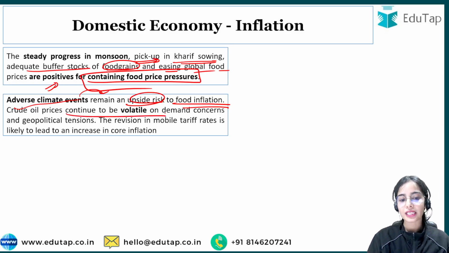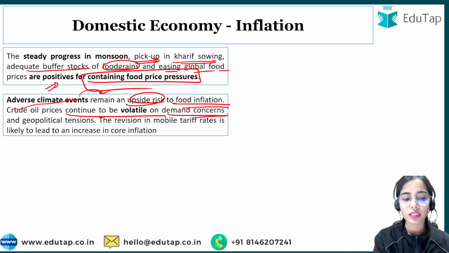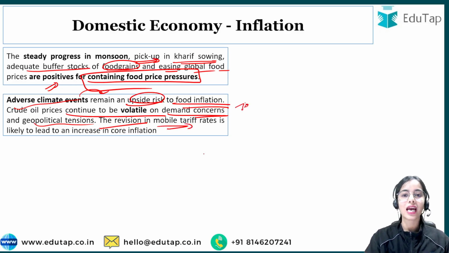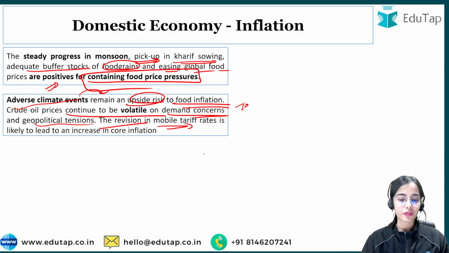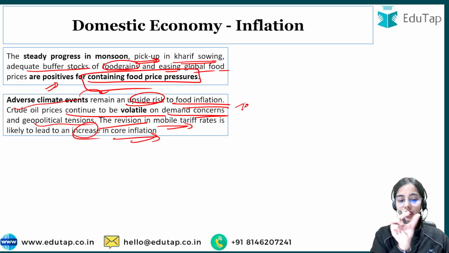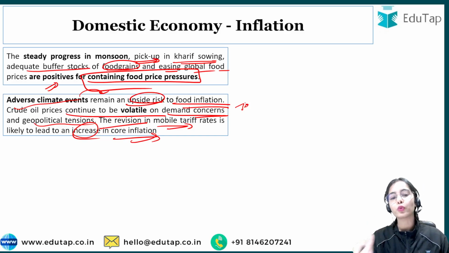So crude oil prices continue to be volatile on demand concerns and geopolitical tensions. The revision that has happened in mobile tariff rates, so Jio, Airtel, they have increased their mobile tariff rates. So the revision in the mobile tariff rates is likely to lead to an increase in the core inflation also. That is the CPI inflation excluding the food and fuel.